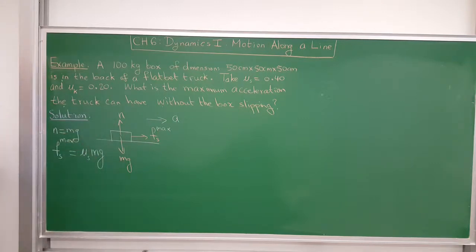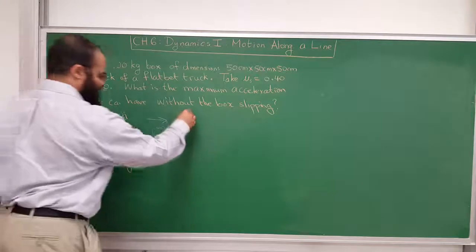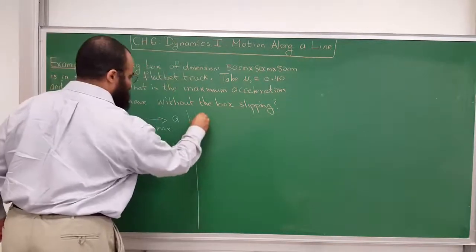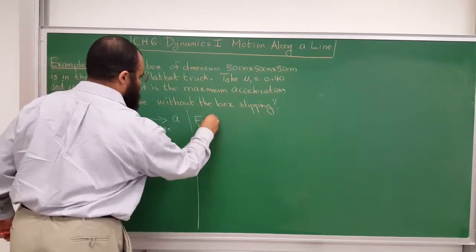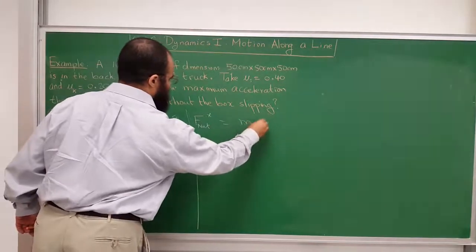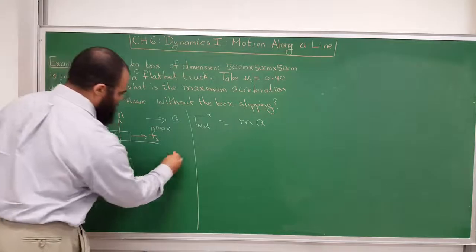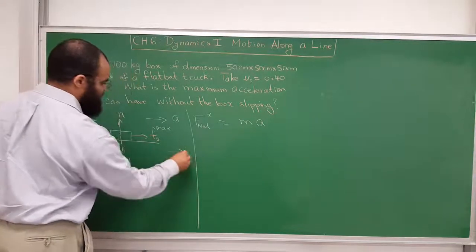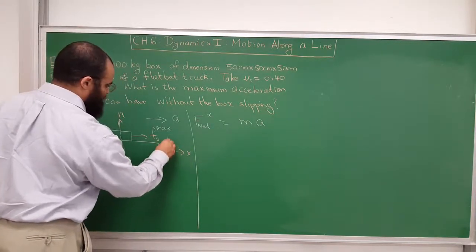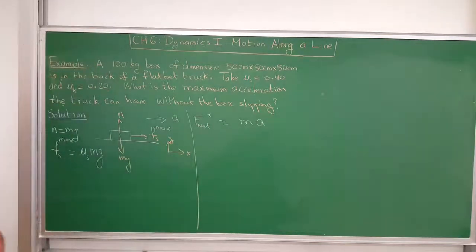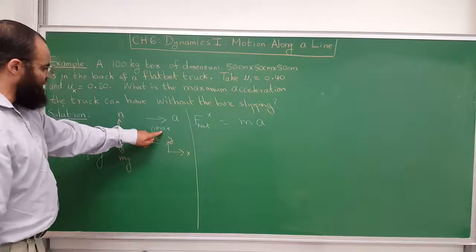mg. Okay? And so we say the net force in the x direction is equal to the mass times acceleration in the x direction. And by the way, as usual, if everything is horizontal, this is the x direction, and this is the y direction. The only force in the x direction is the force of static friction, the maximum one.